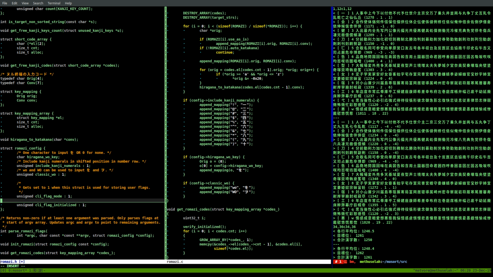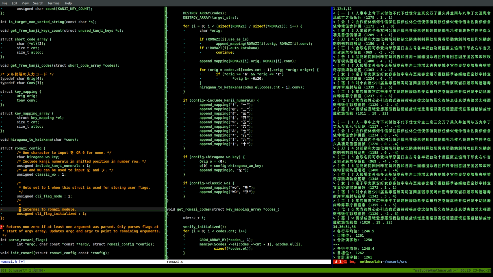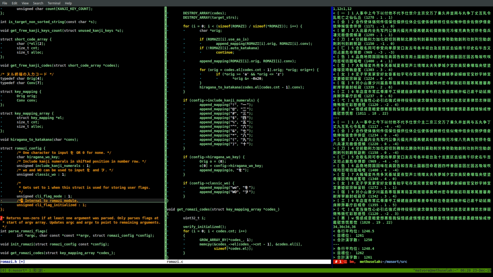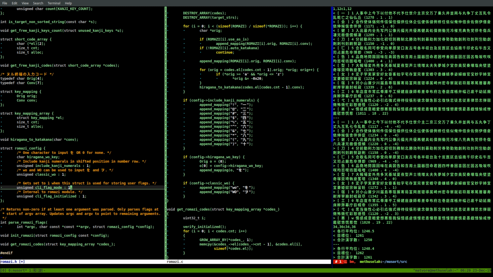Right. Okay, and then if we do it this way, let's put this all in one line. Okay, CLI flag.